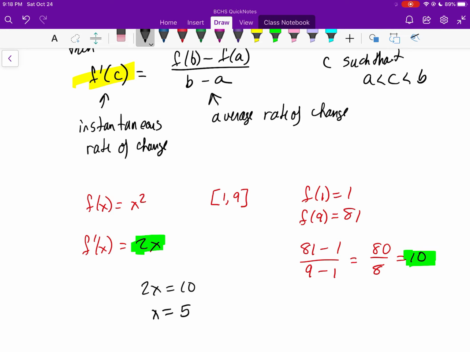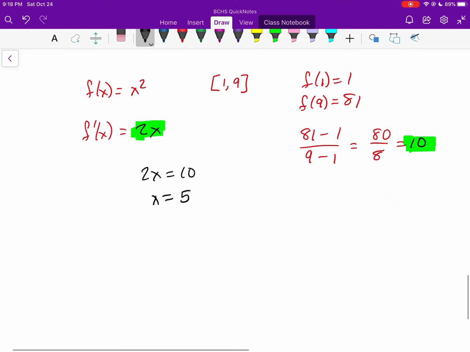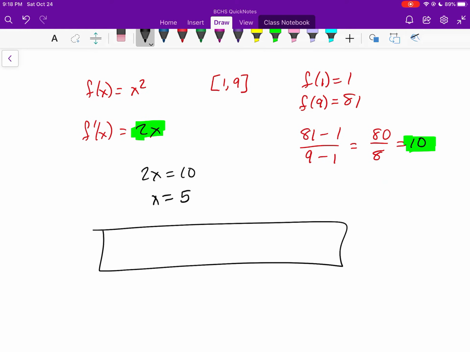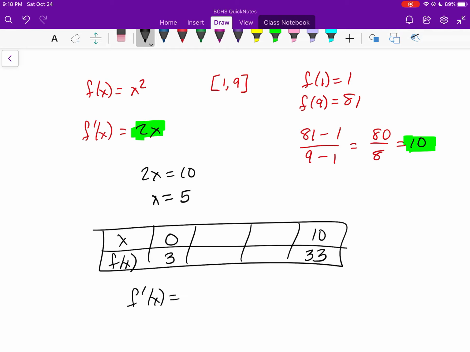They can ask you to justify different existence of values, where they can give you some table of values, where they give you some x values and some f of x values, and maybe they give you 0, 10, 3, and 33. And they say, is there a point where f prime has to equal 3? And you could go over there and you could find the slope between some of the values in the table. The 33 minus the 3 is going to give you 30. The 10 minus the 0 is going to give you 10.